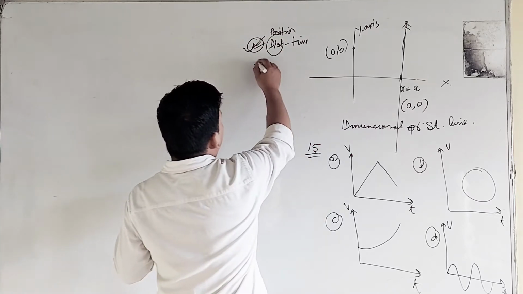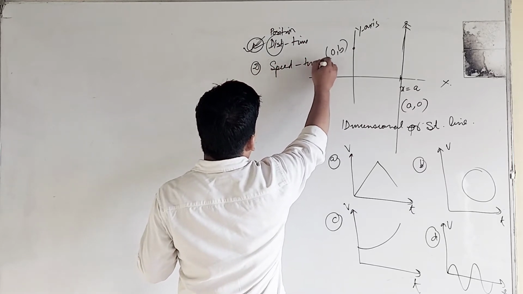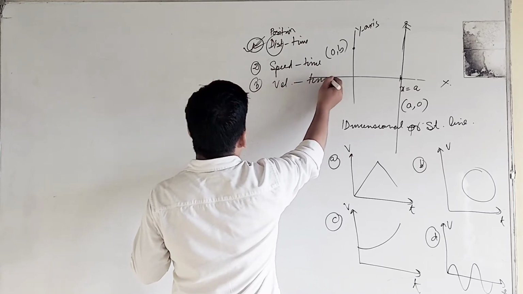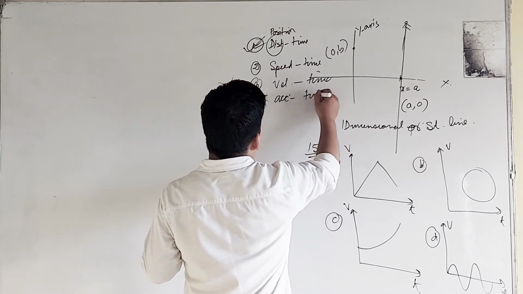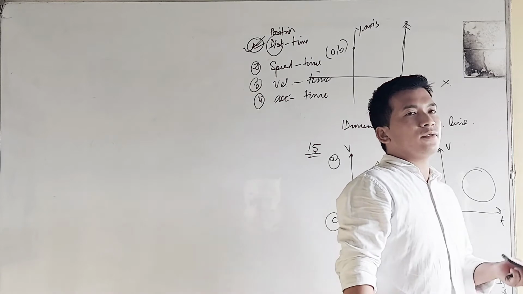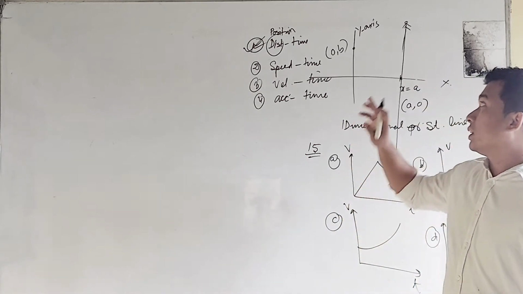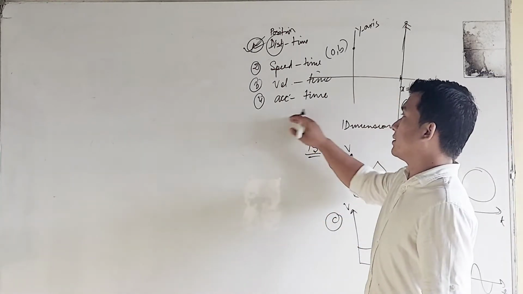Second will be the speed time graph, third will be the velocity time graph, and number four will be the acceleration time graph. You can see the basic difference between these types of graph in the formula book.